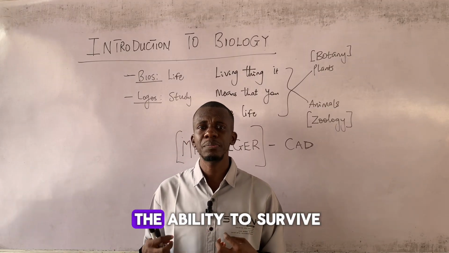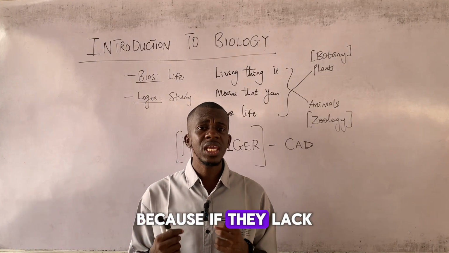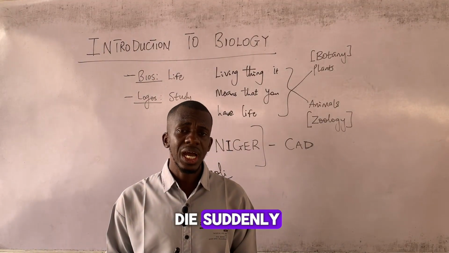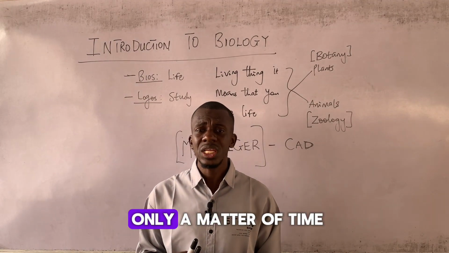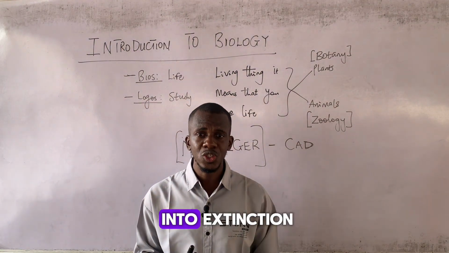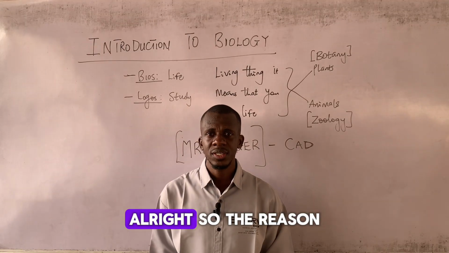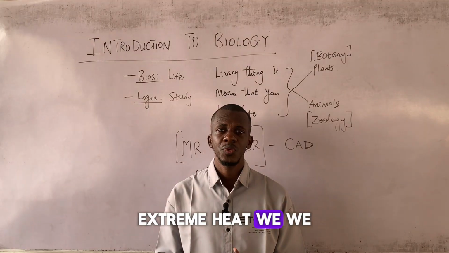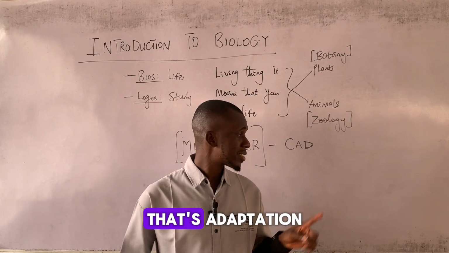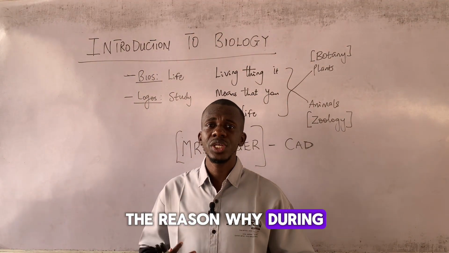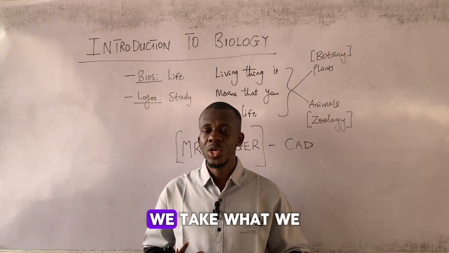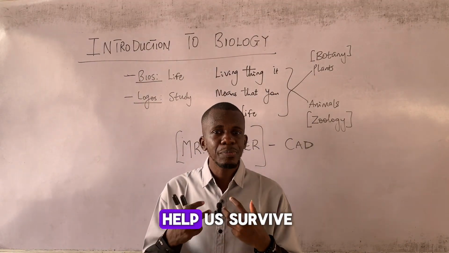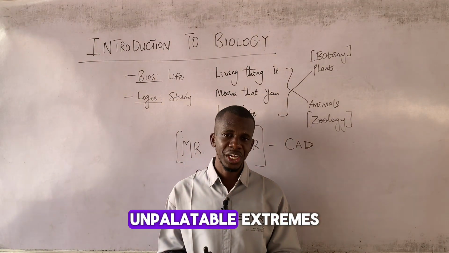And living things possess the ability to survive. Because if they lack what it takes to adapt, it means they would die suddenly. And if they die suddenly, it is only a matter of time before living things go into extinction. So the reason why during extreme heat we wear lighter clothes, that's adaptation. The reason why during extremely hot periods we take cold water baths, that's adaptation. These are mechanisms that help us survive unpalatable extremes.